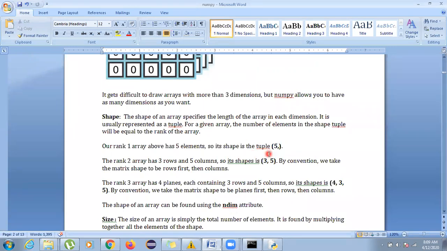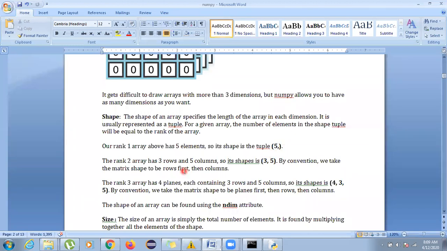So its shape will be a tuple, 5. Writing tuple is not necessary, but it will be written as 5 comma. The comma says that there can be n number of columns, but for now only 5 rows are there, and by default no columns are there. So how many elements are there? Only 5, so it has been written over here as 5.